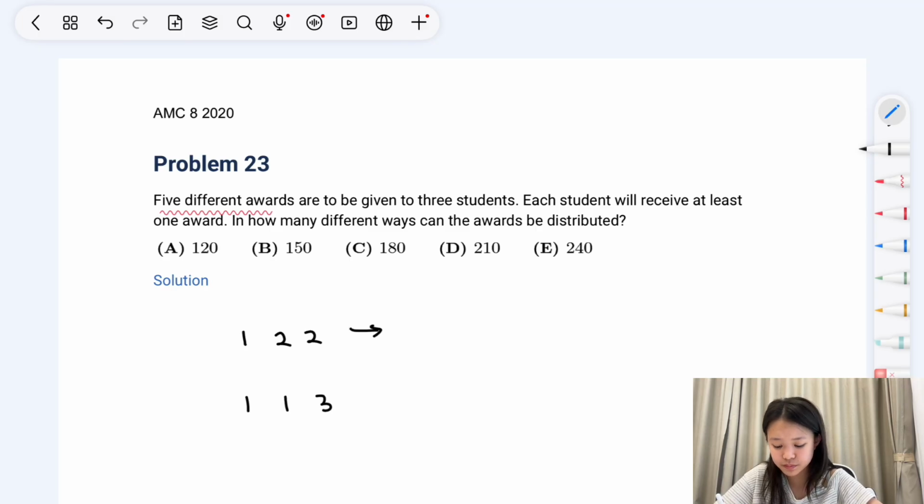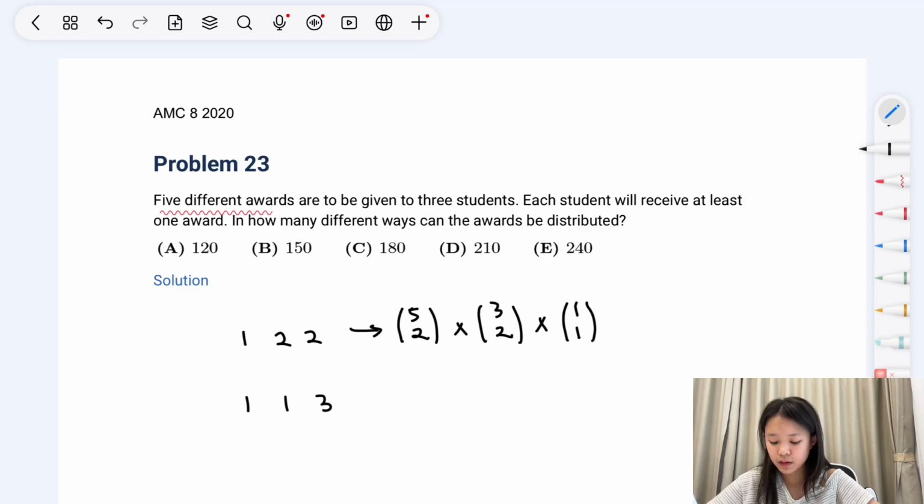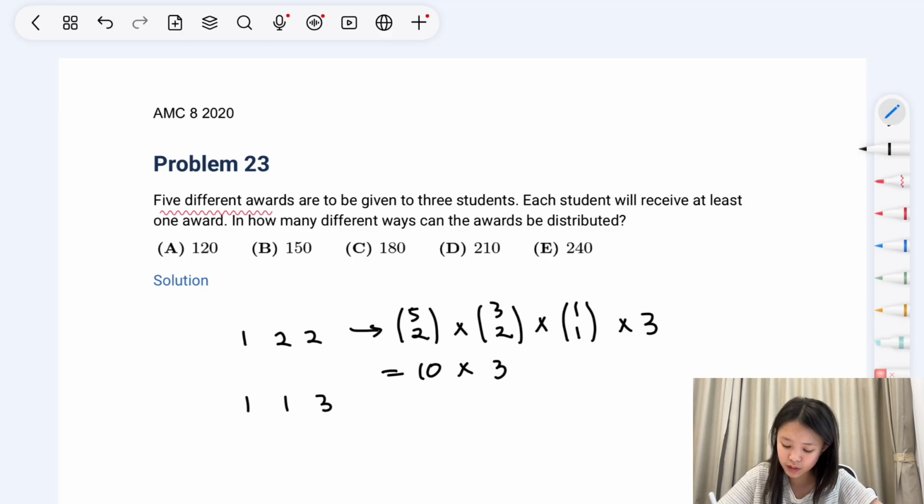So for the first one, you would first choose 2 awards to give to one of the people that got 2 awards. Then you would choose 2 awards out of the 3 remaining awards, and then finally out of those you choose 1 award out of 1, and then finally you scramble this in 3 ways. Now this comes down to 10 times 3 times 1 times 3, which equals 90.